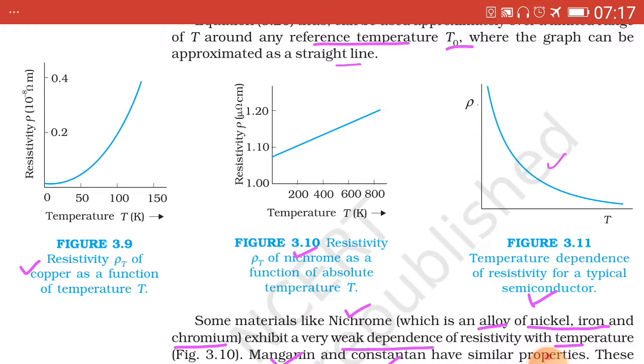While in the third graph, which is for a semiconductor, it is a curve referring that rho decreases with respect to temperature. Now we see the description one by one.